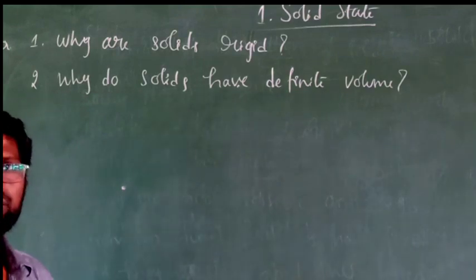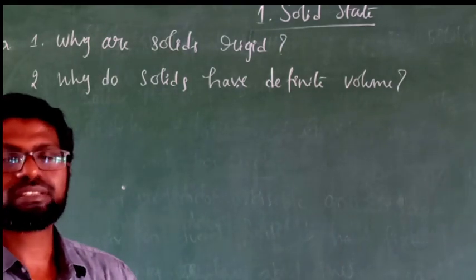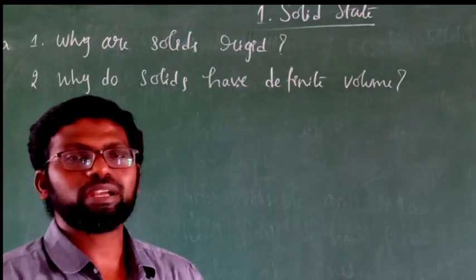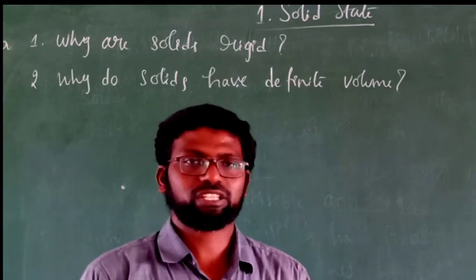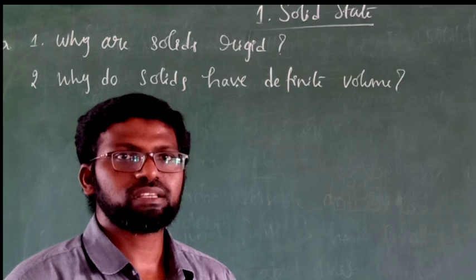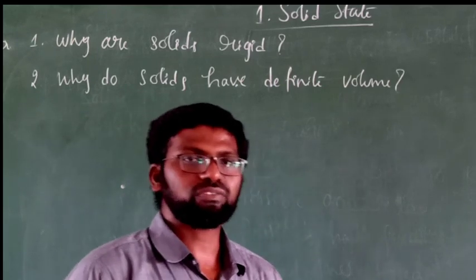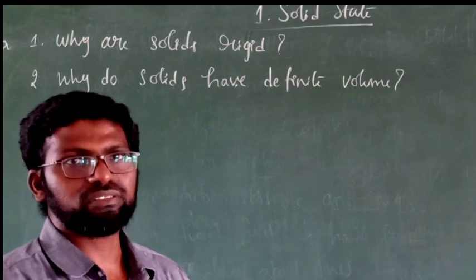Solids are rigid because the molecules in solids have strong intermolecular interactions. Next, the intermolecular distances between the constituent particles are very small. That's why they are very rigid.